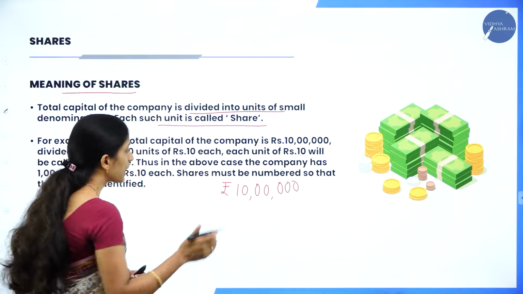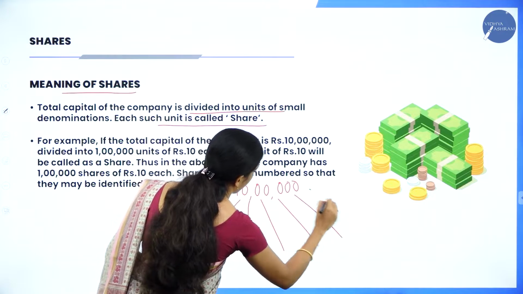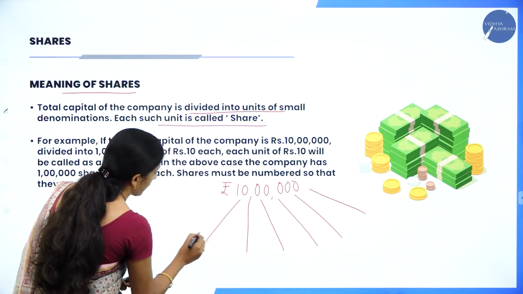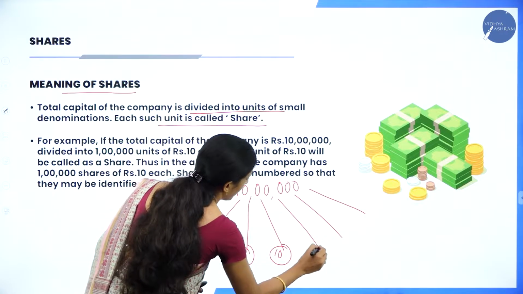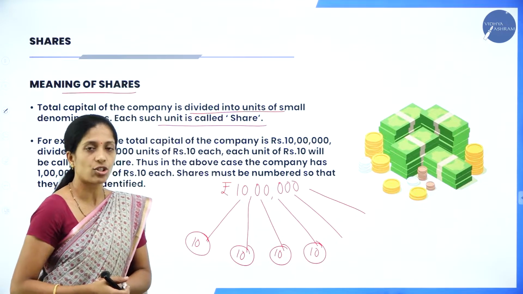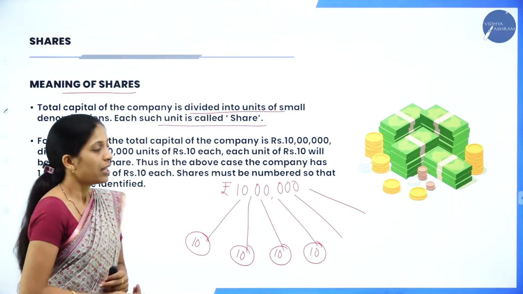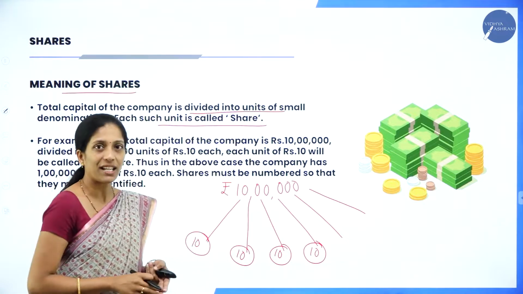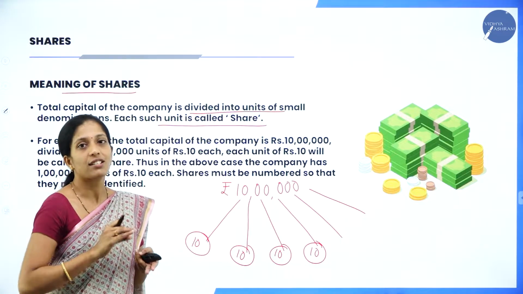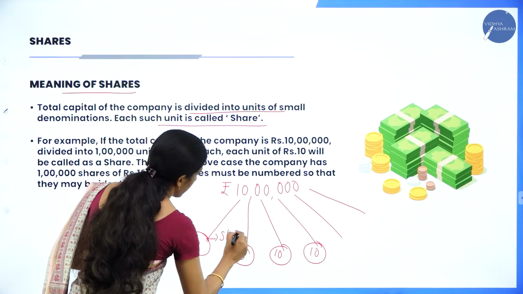The company will divide this capital into a number of smaller units of rupees 10 each, so that it can be purchased by any shareholder. These smaller denominations of each unit are called what? Shares.